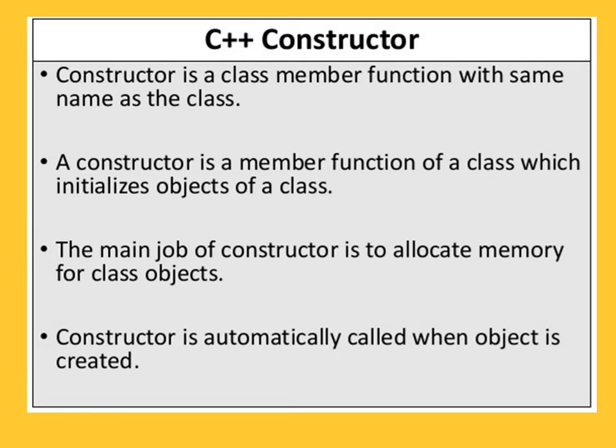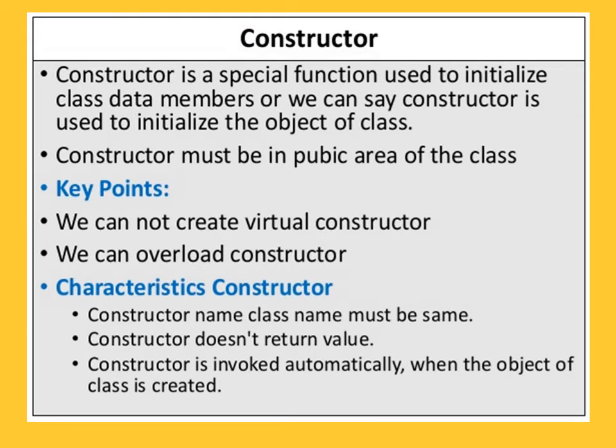Constructors are used for the initialization of objects. The main job of constructor is what? To allocate the memory for that particular object, and the constructor is called when the object is created for that particular class. Now we can say that constructor is a special function as it is used to initialize class data members, or we can say constructor is used to initialize the object of class. Okay, means for the initialization of the object of the class, the constructor is used.